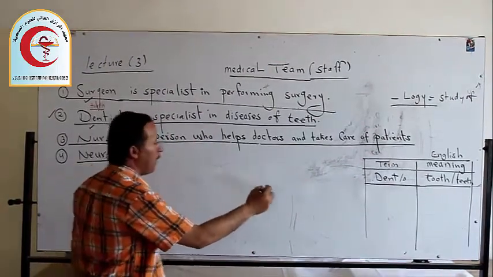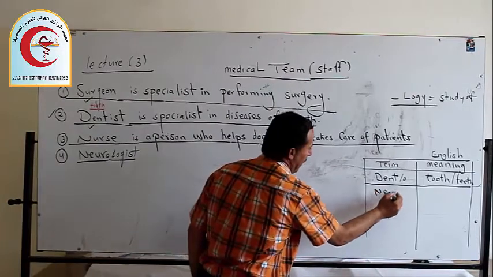Look at the second part here, we have neuro.